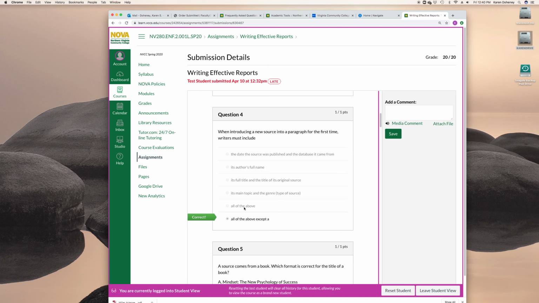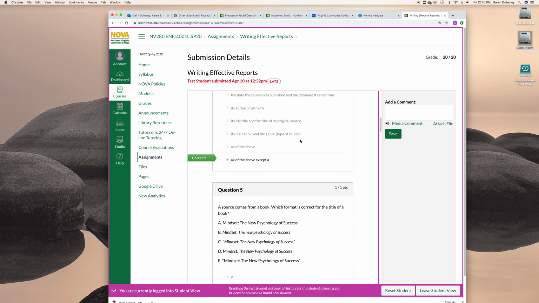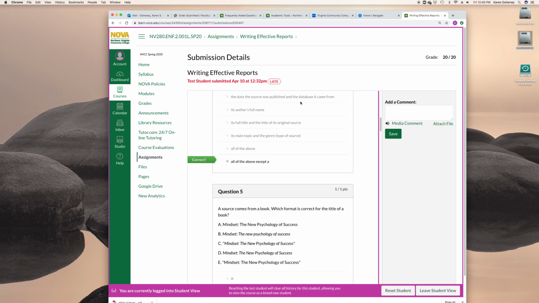So the answer, a lot of you guys picked all of the above. It doesn't need the source publication date and the database it came from. The database it came from is almost never included in that. Remember, a database is not the same as a website. A website could be its original source, but a database is not the original source.